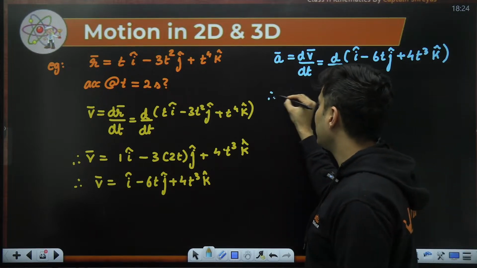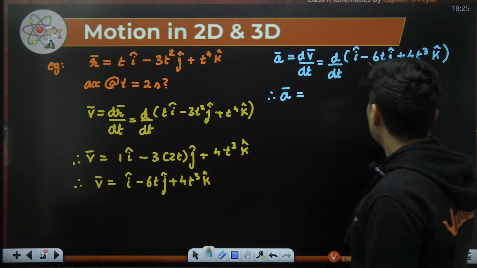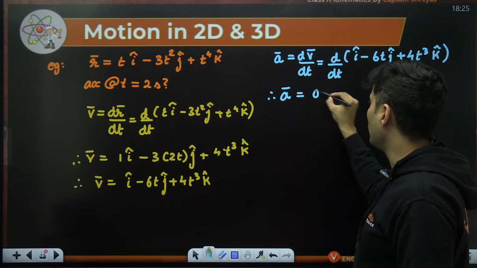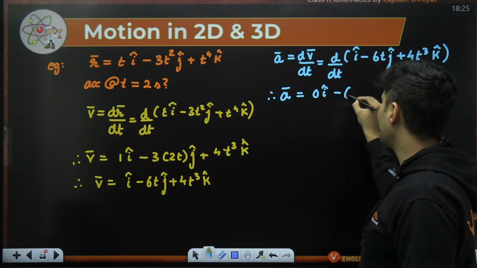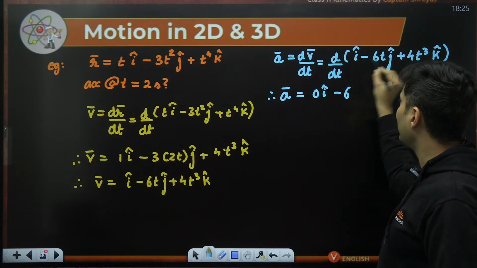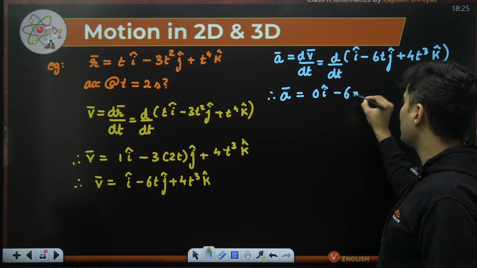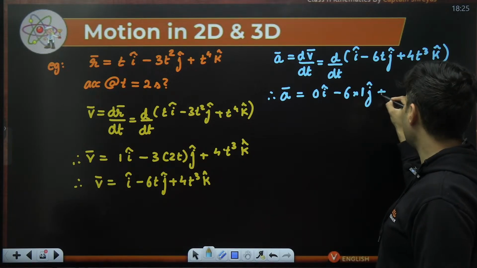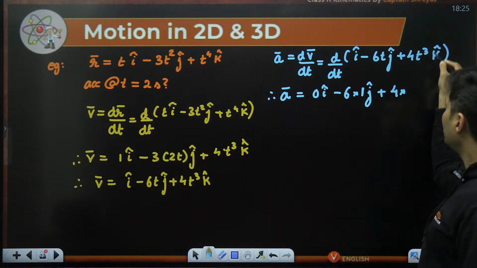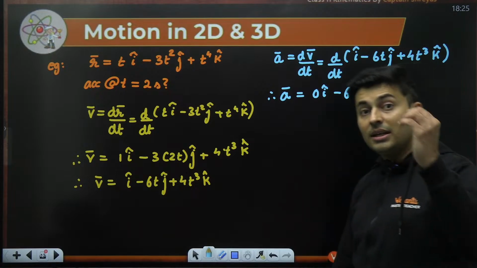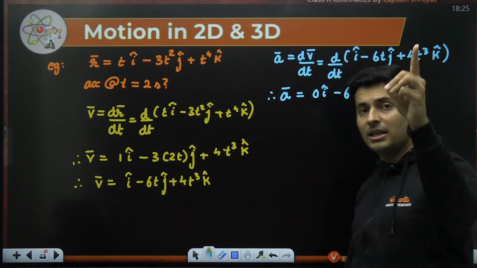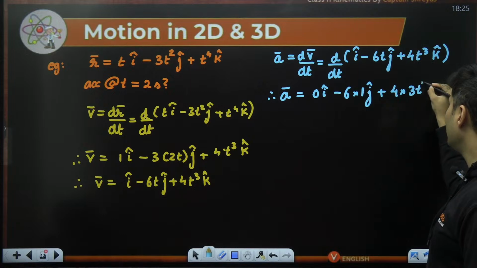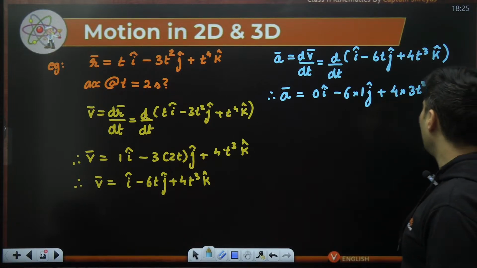Okay, sir. So what is the next step? I cap, there is a constant here. Constant's derivative is 0. So 0 i cap minus 6 is as it is. T raised to 1. So dt by dt is just 1. Okay, so that is j cap plus 4 multiplied by t raised to 3's derivative. T raised to 3's derivative, 3 will come outside, t's power will become 2 instead of 3. It will reduce by 1. So 3t square, and that would be nothing but k cap.